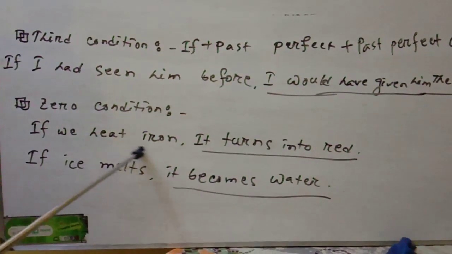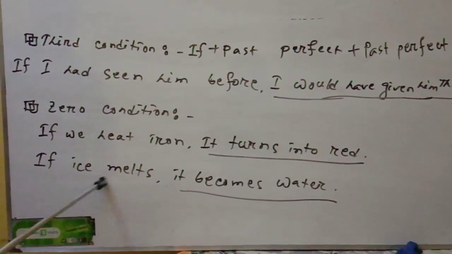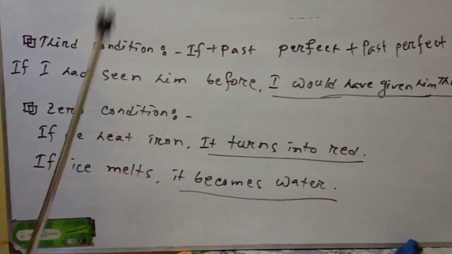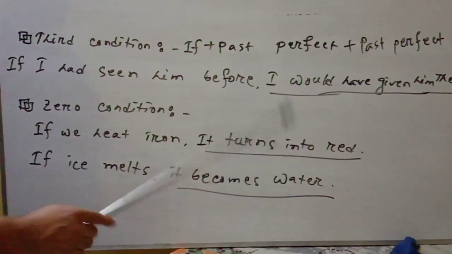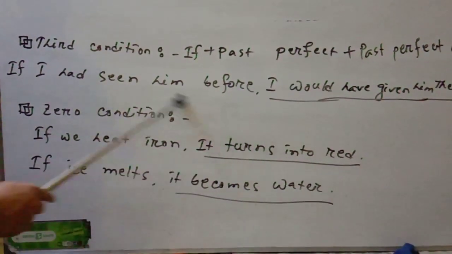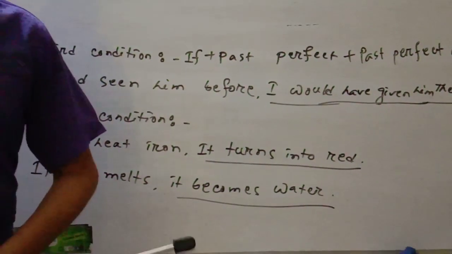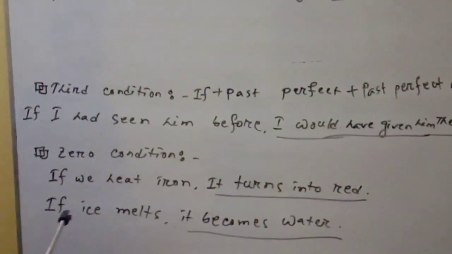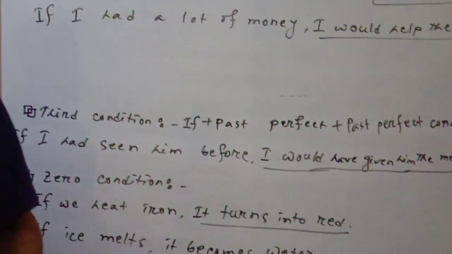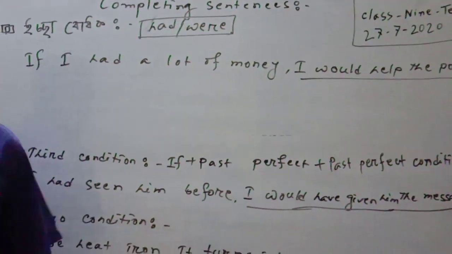If we heat iron, it turns red. If ice melts, it becomes water. That's the zero condition. On the other hand, we also use the unreal past, which represents the same condition.